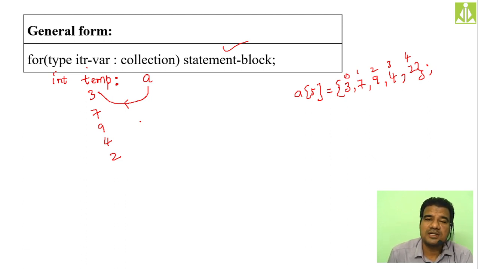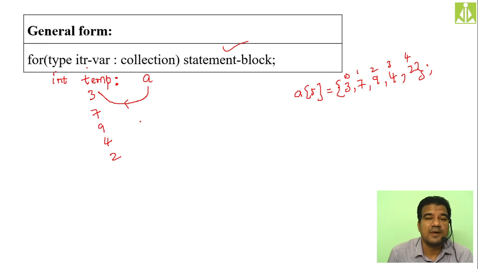So how is it iterating? Based on the number of elements inside the collection, the for loop iterates. As long as there are elements inside the collection, your for loop will iterate. And once there are no elements left, once you run through all the elements inside your collection, your for loop will simply stop.